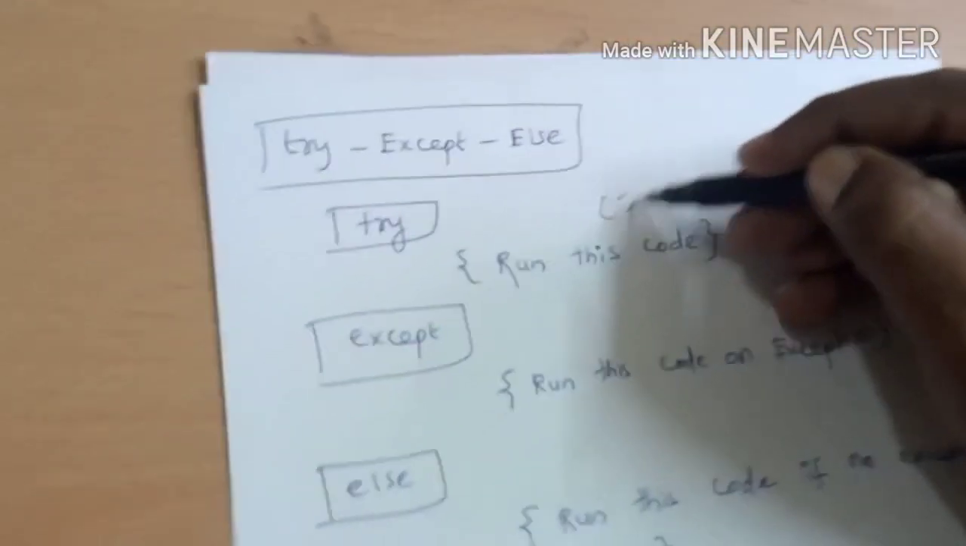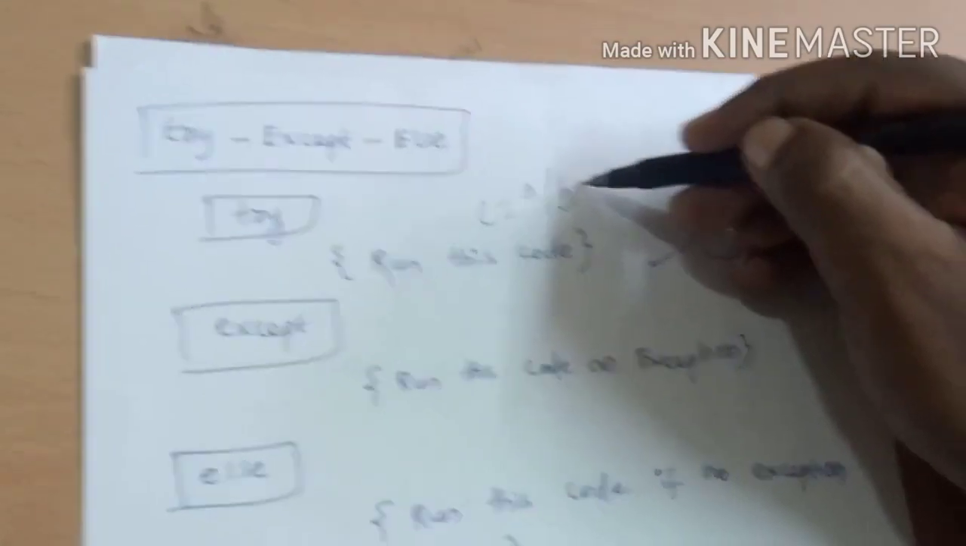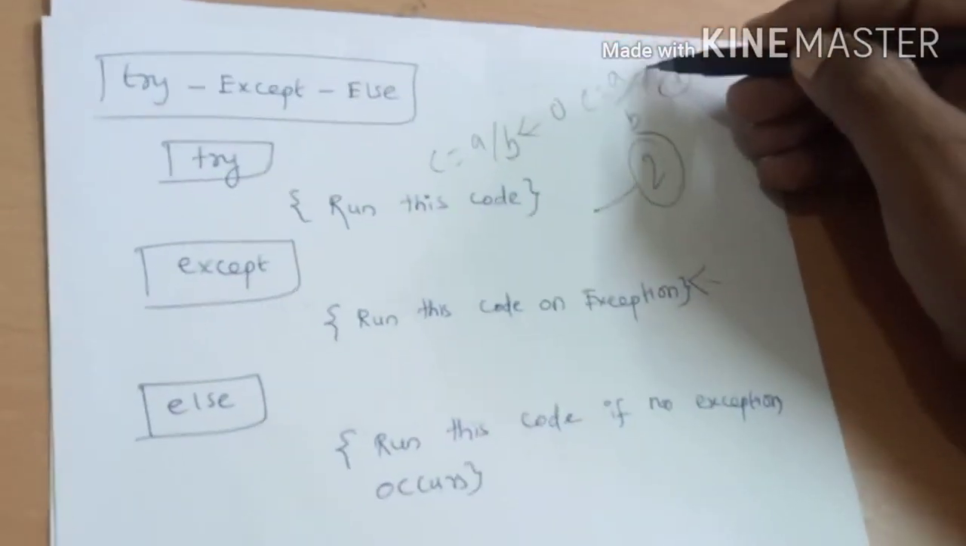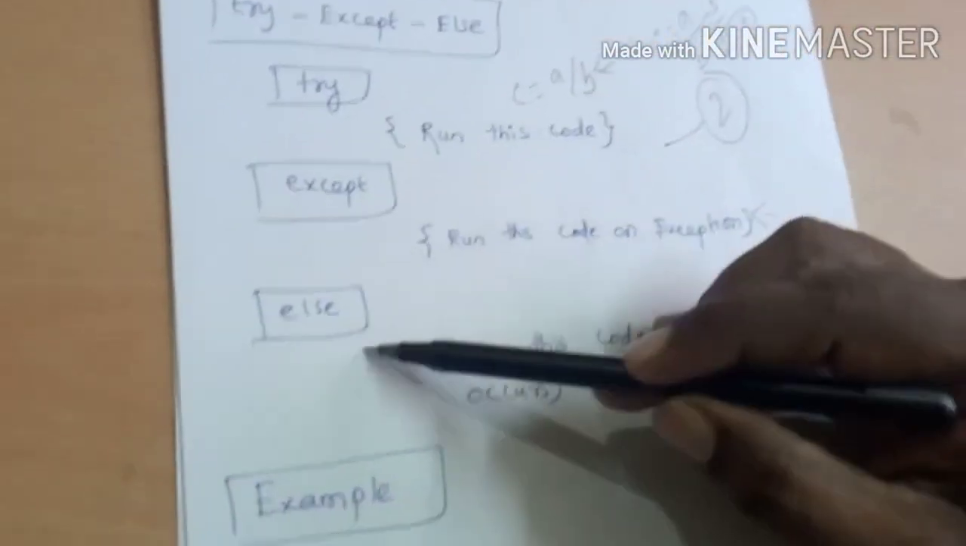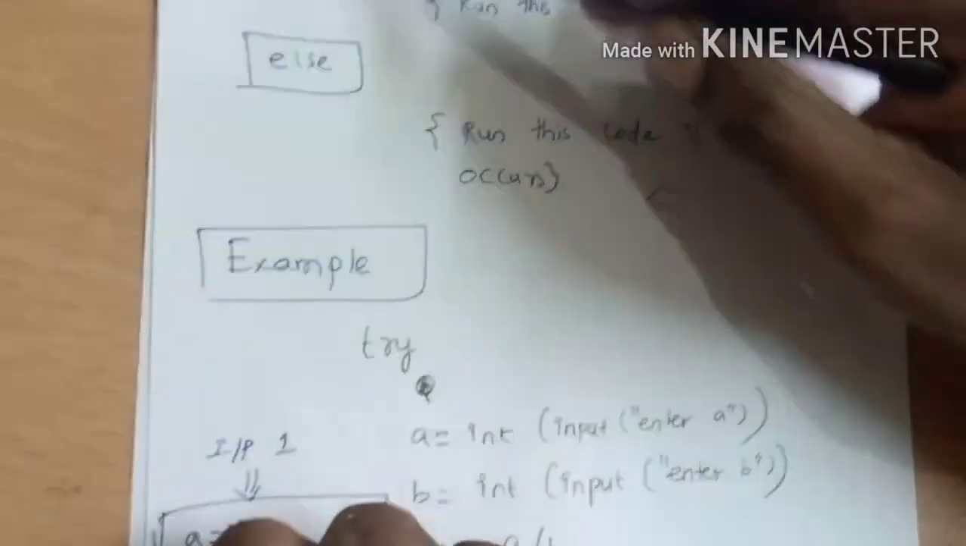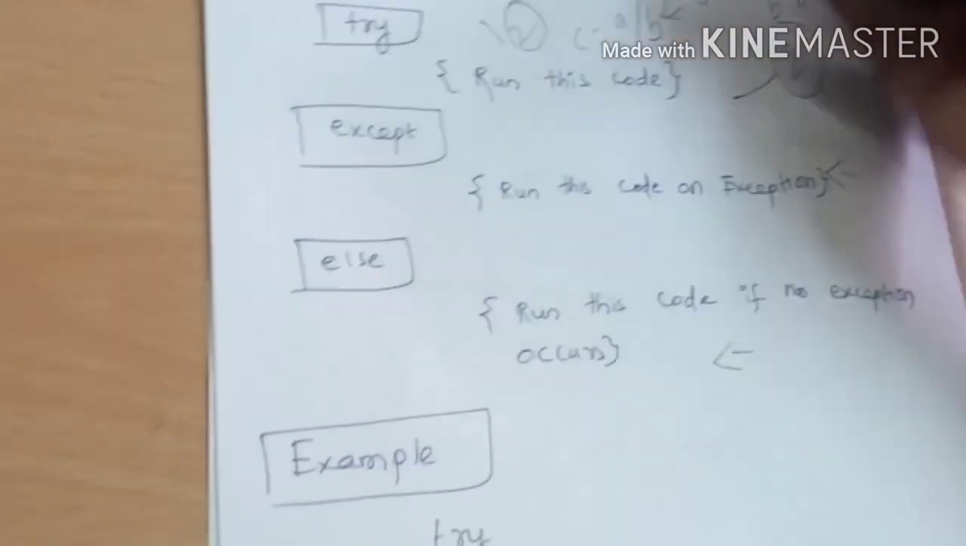Say for example, you have a division like C equal to A divided by B. If the user gives the value 0 for B, then an exception occurs, and then the except block of code will run. Suppose C equal to A divided by B, and the user gives us 5 and 2. Here there is no error. So when there is no error, the else block will be executed. Except is a block which gets executed when there is an exception. Else is a block that will execute when there is no such exception. So this is the second category of exception handling in Python.